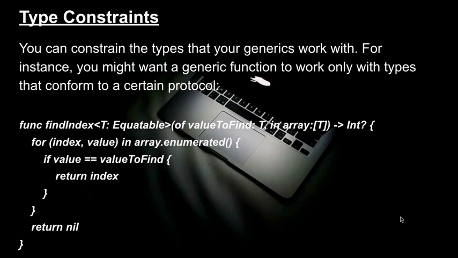Type constraints. You can constrain the types that your generic works with. For instance, you might want a generic function to work only with types that conform to a certain protocol. func findIndex<T: Equatable>(of valueToFind: T, in array: [T]) -> Int? { for (index, value) in array.enumerated() { if value == valueToFind { return index } } return nil }